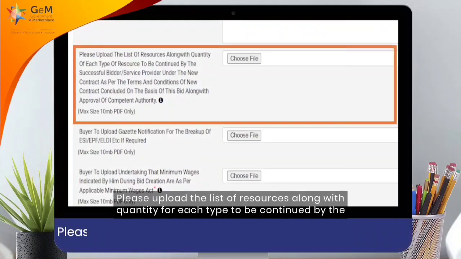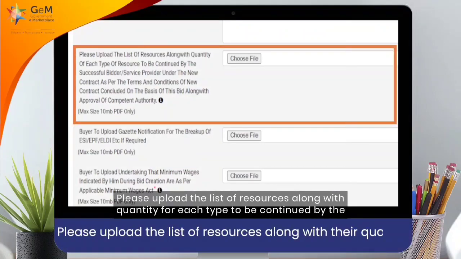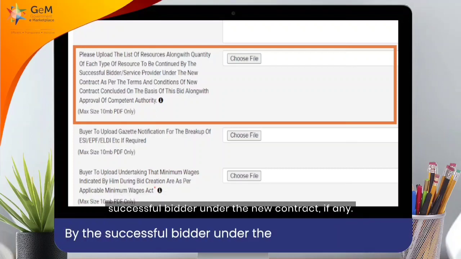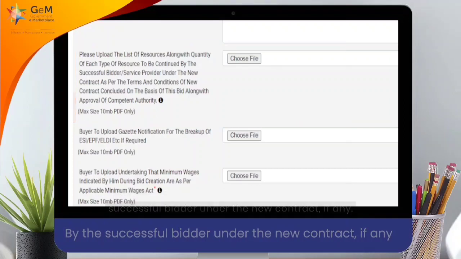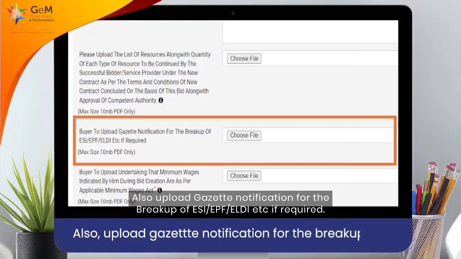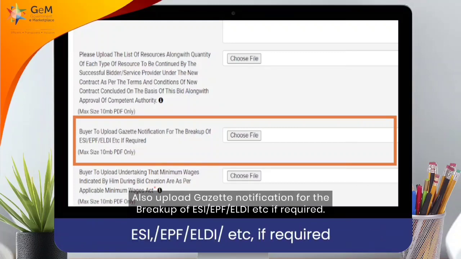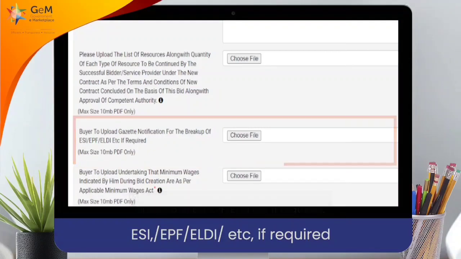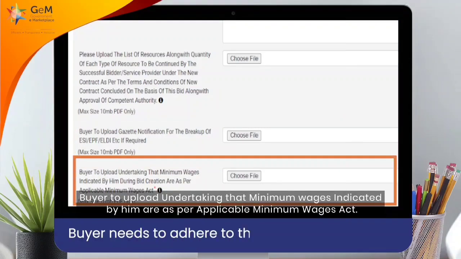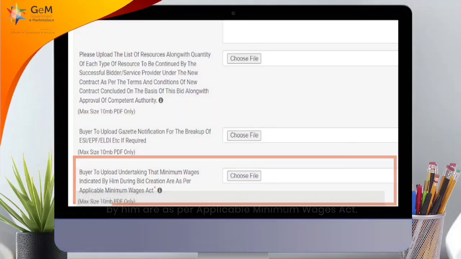Please upload the list of resources along with quantity for each type to be continued by the successful bidder under the new contract, if any. Also upload Gazette notification for the breakup of ESI, EPF, ELDI, etc. if required. Buyer to upload undertaking that minimum wages indicated by him are as per applicable Minimum Wages Act.